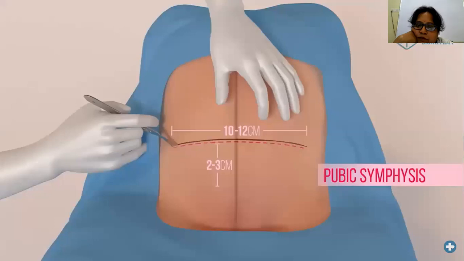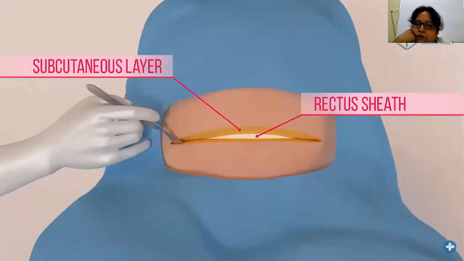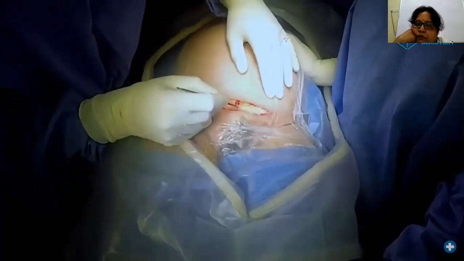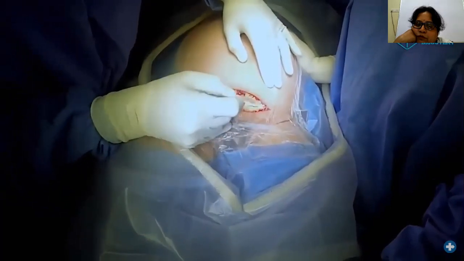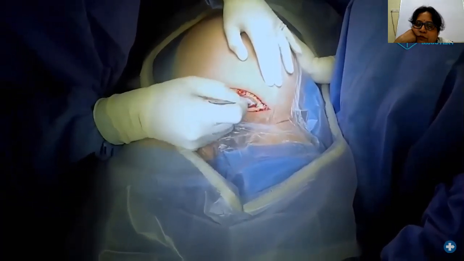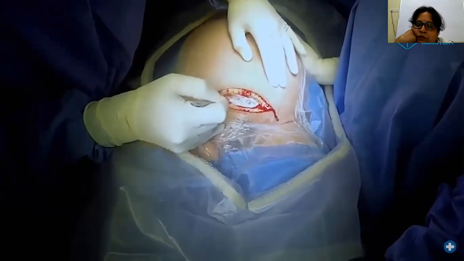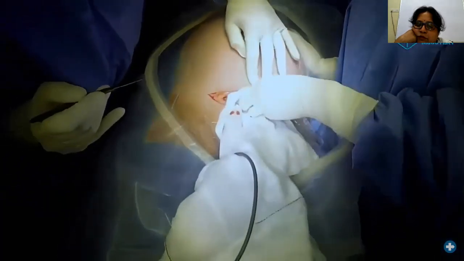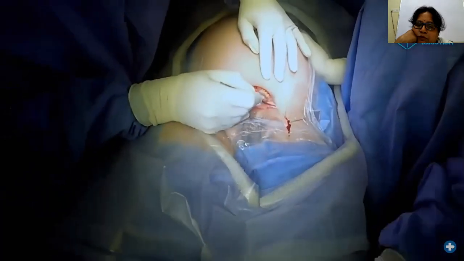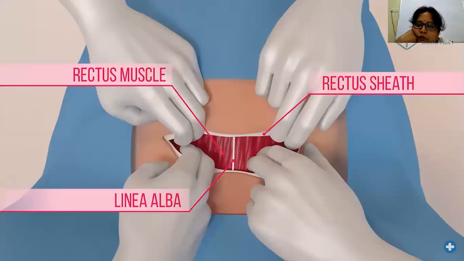Make a 12 centimeter horizontal suprapubic incision 2 to 3 centimeters above the pubic symphysis. In an abdomen without previous surgery, it is possible to make a 3 centimeter central incision through the subcutaneous layer until you reach the rectus sheath, and then stretch the tissues in a diagonal fashion. Carefully make a horizontal incision to reveal the rectus muscle below. Again, stretch the tissue in a similar fashion.